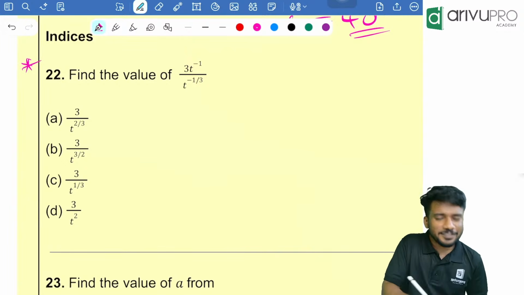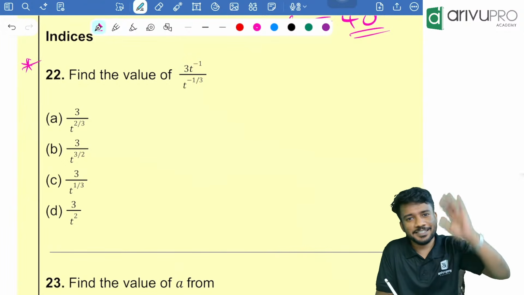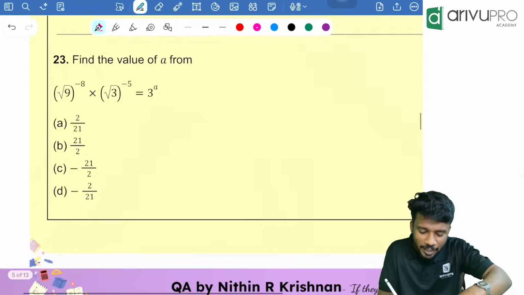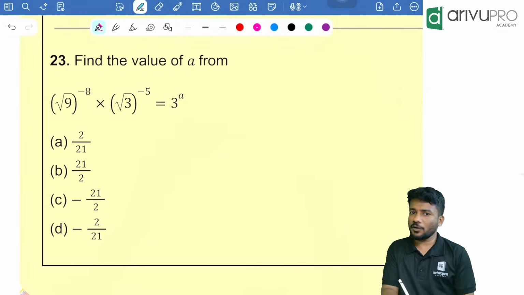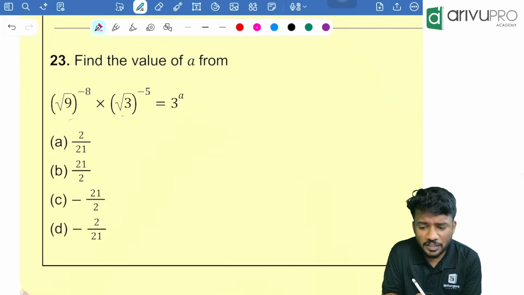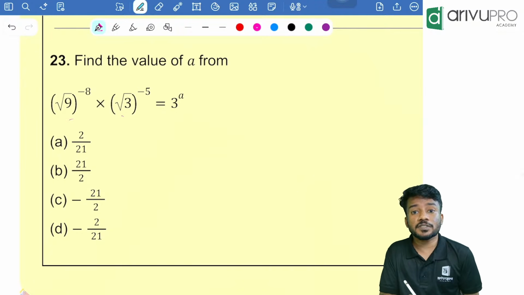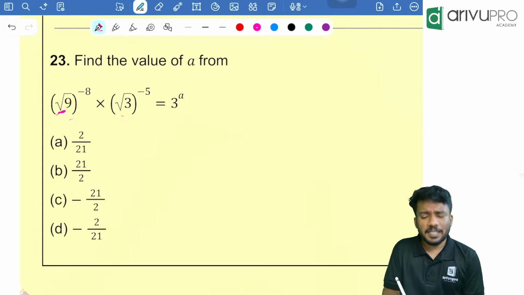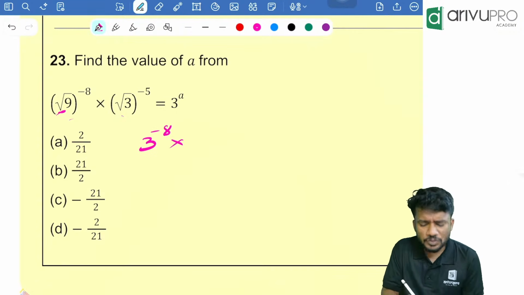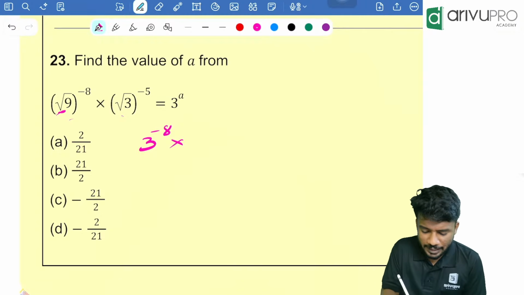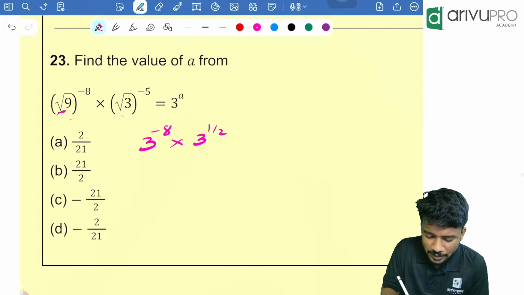We already solved this just some time back. You can check the solution there. Now another question, very good question. Find the value of A. Okay, very easy. Looking at that, everything should be in terms of what? In terms of 3. People, root 9 is what? 3 itself. 3 raised to minus 8 into. So root of 3 is what? I can write it as 3 raised to 1 by 2, the whole power minus 5,